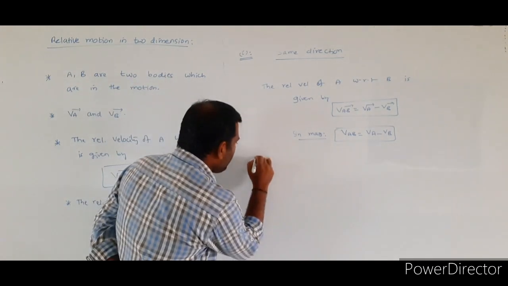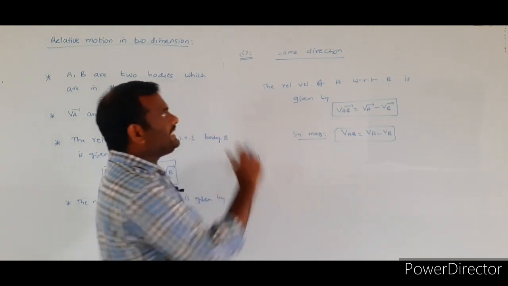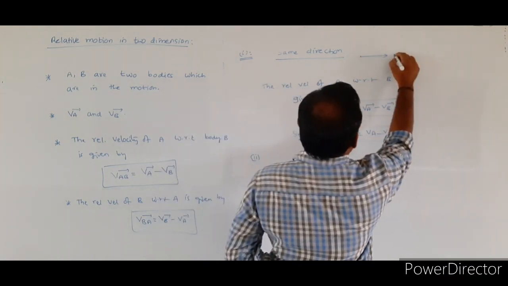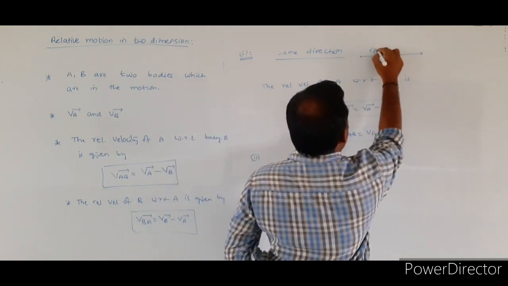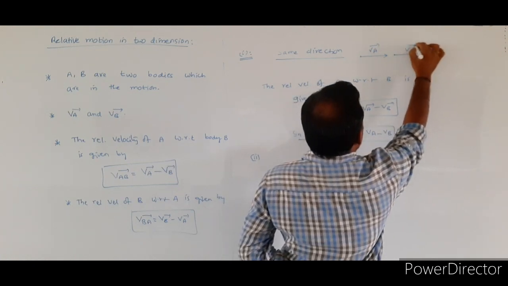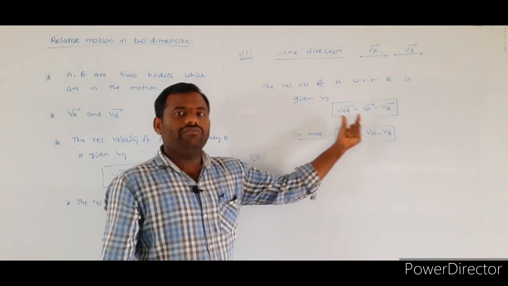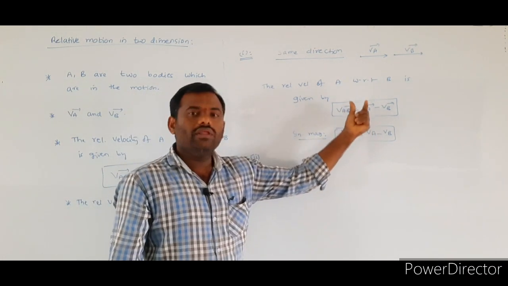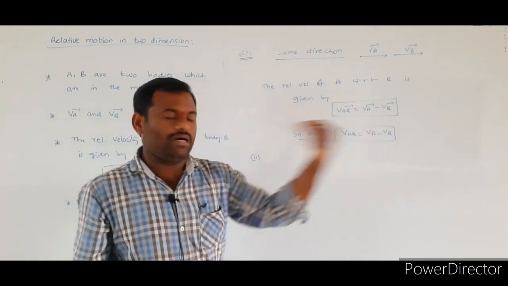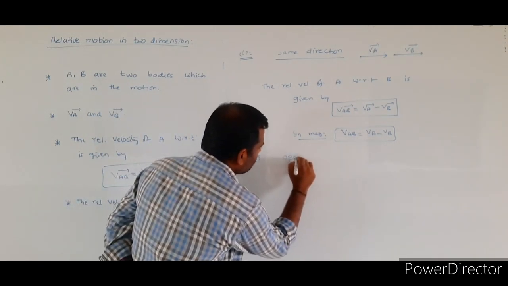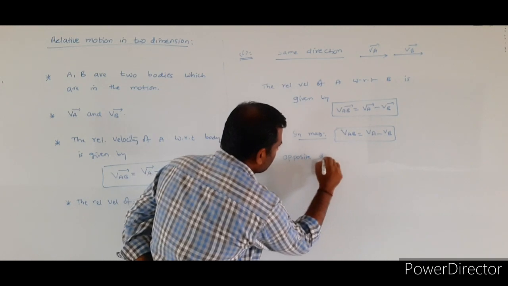Next, case 2. In case 1, both the bodies are traveling along the same direction, and the relative velocity is VAB bar is equal to VA bar minus VB bar. Suppose the two given bodies are moving in the opposite direction.